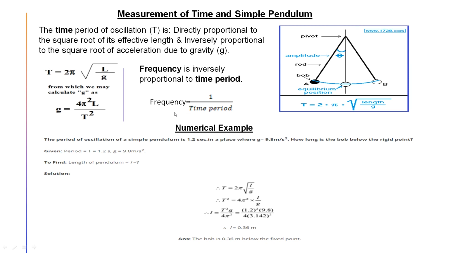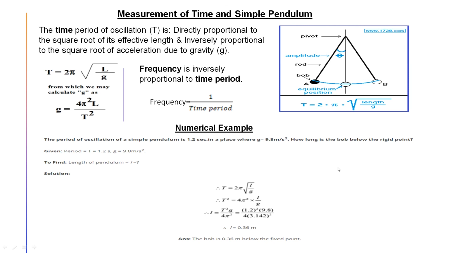And as we are talking about time period, we can find the frequency also. Frequency is inversely proportional to the time period, so f equals 1 by T. So if I find the time period, we can find the frequency of oscillation also, by taking 1 by the time period. In your book you will see many more details, but I don't think they need to be learned. My suggestion is to go through the book, learn everything, but take it as notes. Before the exam just check it, and that much is important for your exam portion.